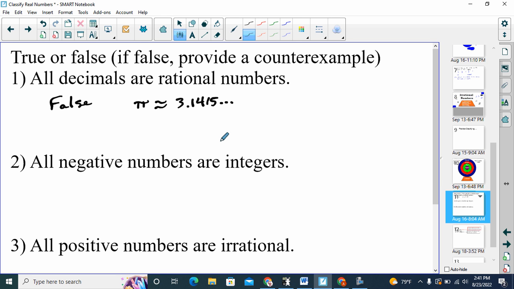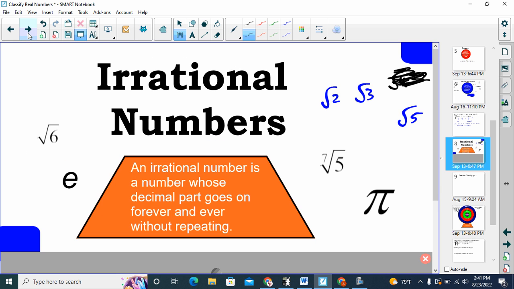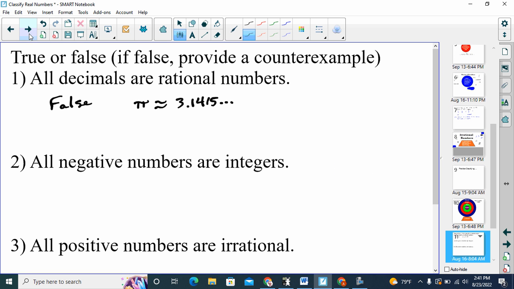Number 2 says all negative numbers are integers. So you try to think, are there any negative numbers that are not integers? Integers, you might recall, are 0, 1, 2, 3, negative 1, negative 2, negative 3. Notice there are negative numbers in between 0 and 1, or between negative 1 and negative 2, and so on. So this one is also false. The counterexample would be negative 1/2. Negative 1/2, it's negative, but it is not an integer.